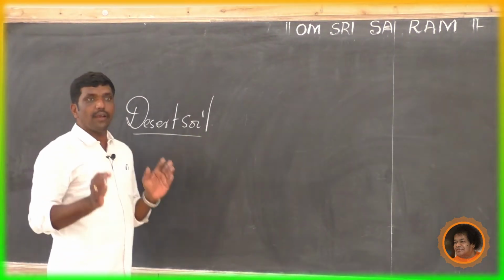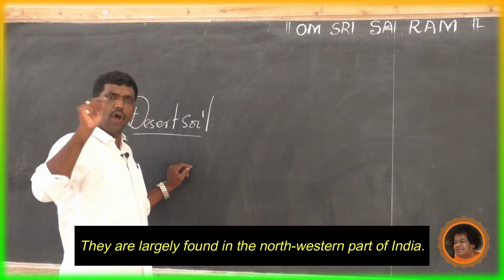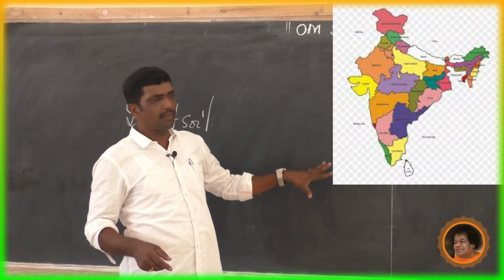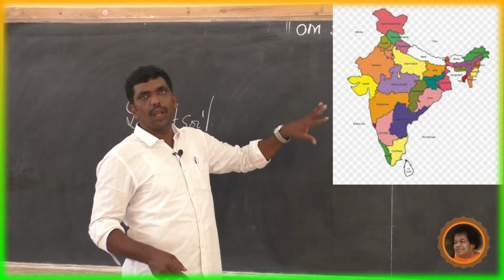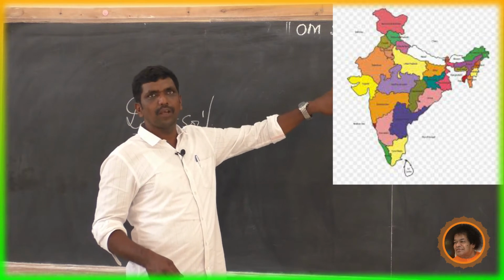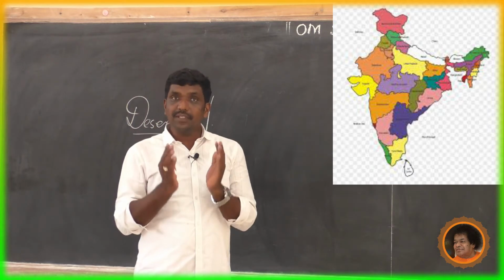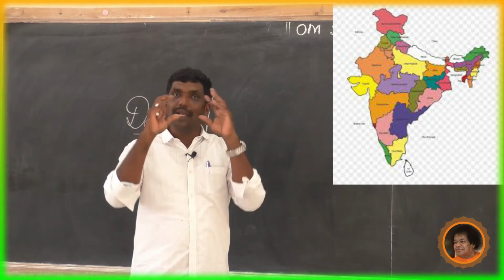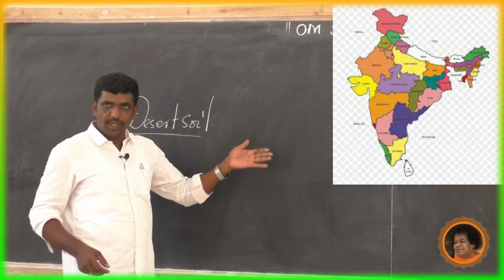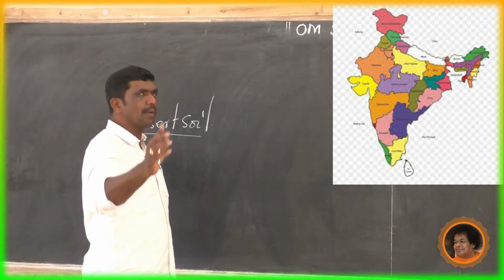Yes, here they are largely found in the northwestern part of India. If you see the image of India, you can see the northwestern part of India. Which are the states that come under the desert region? Rajasthan, northern part of Gujarat, southern part of Haryana and some part of Punjab.